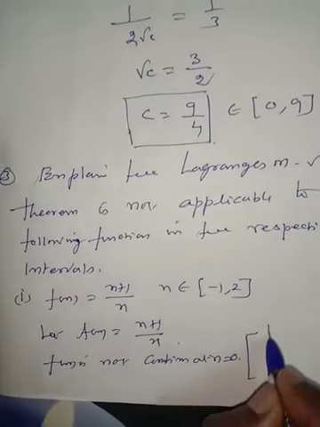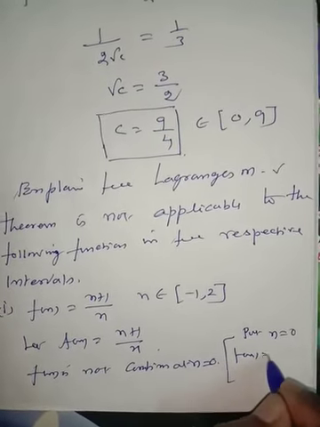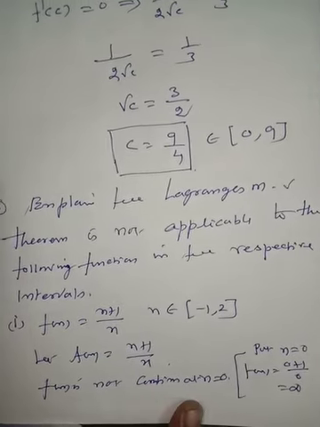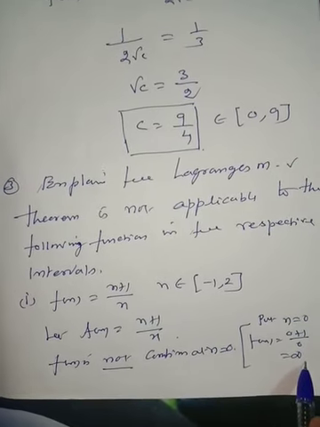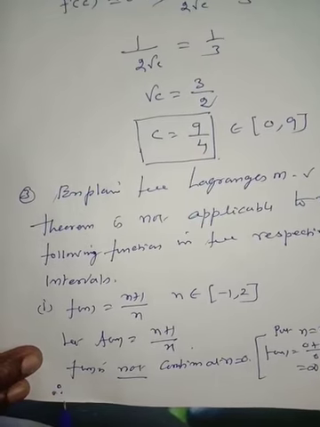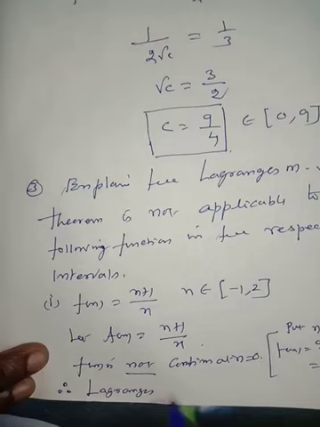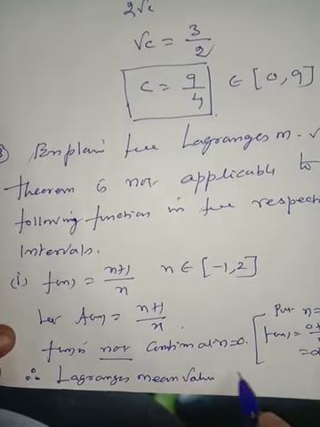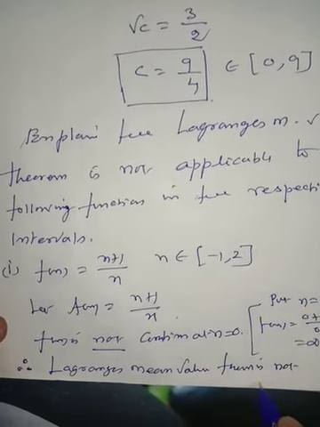Why? Put x is equal to 0, f of x is equal to 0 plus 1 divided by 0, which is equal to infinity. Therefore it is not continuous. Therefore, Lagrange's mean value theorem is not applicable.